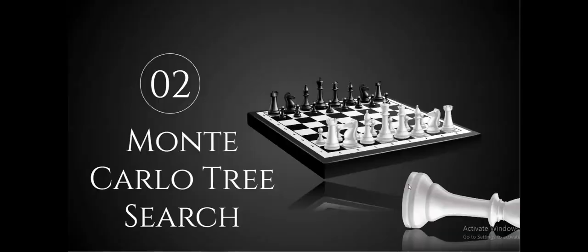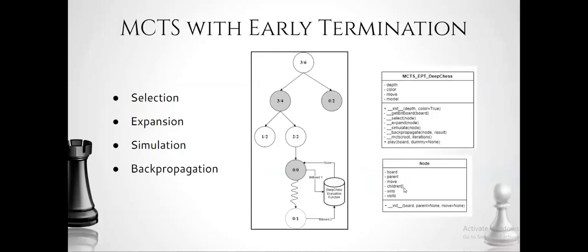The second part of this project was implementing a Monte Carlo tree search with the early playout termination using our Deep Chess function as early termination function. The basic idea behind Monte Carlo tree search is that it has four main steps. The first is the selection, where the algorithm starts at the root node of the search tree and then selects the child node with the highest value of a score called the upper confidence bound, which is a measure of how promising this node is. This value is calculated using a formula that balances the exploitation of nodes with high win rate, as well as the exploration of nodes that haven't been visited as often.